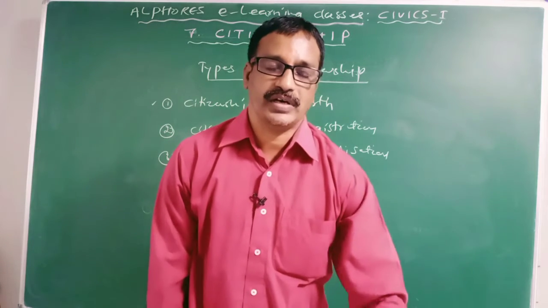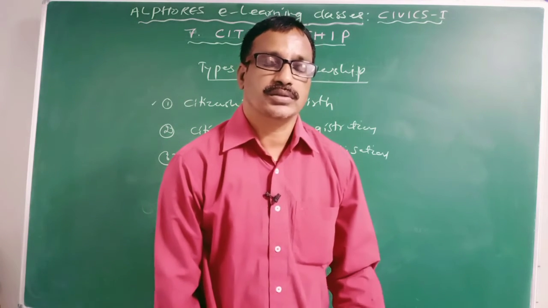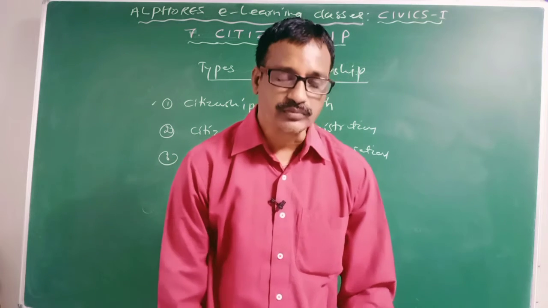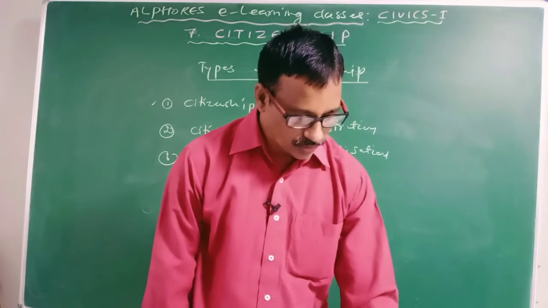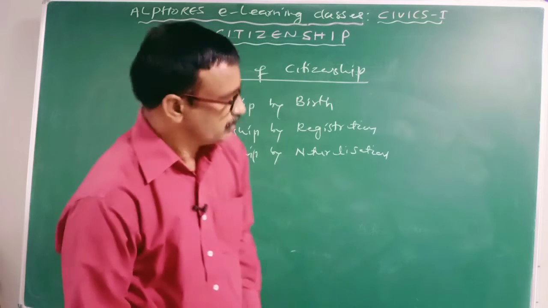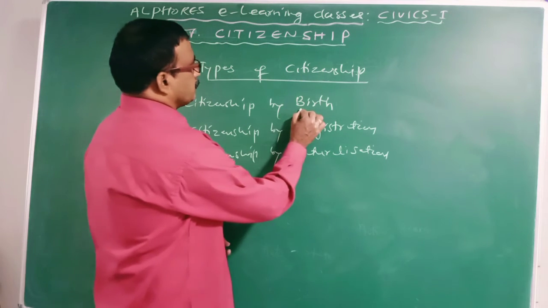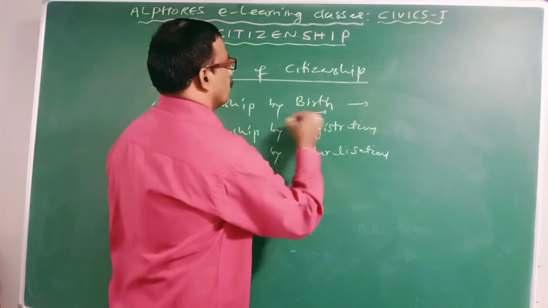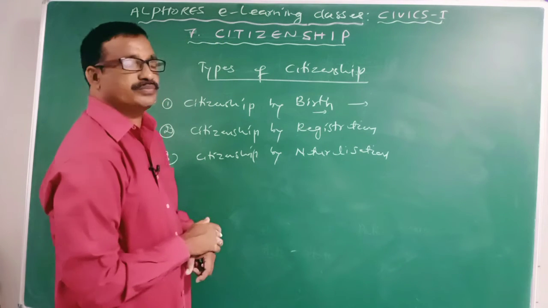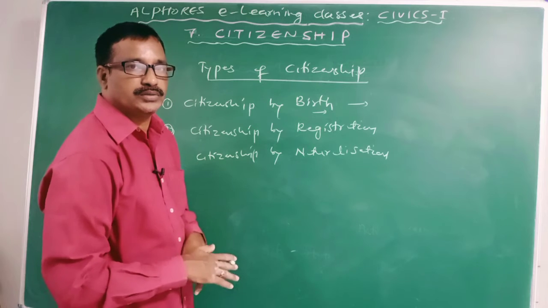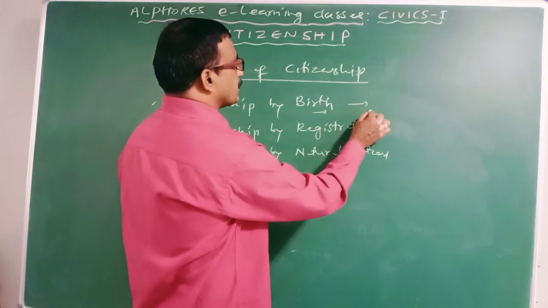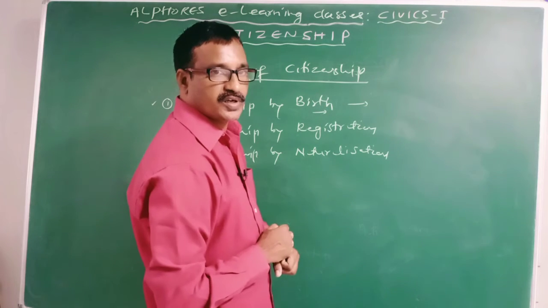As already we discussed in the last session, clear? According to the first one, if a child is born in a particular state, then automatically he will acquire the citizenship of the place where he is born. Clear?